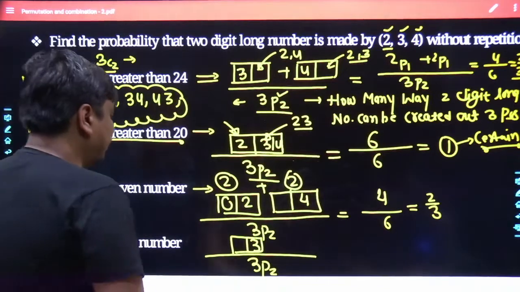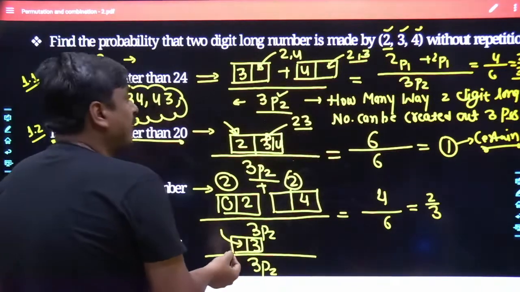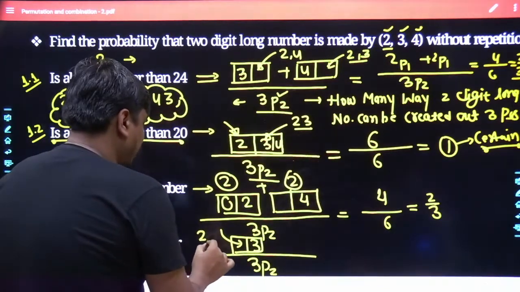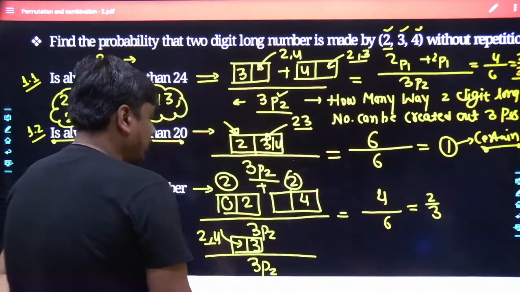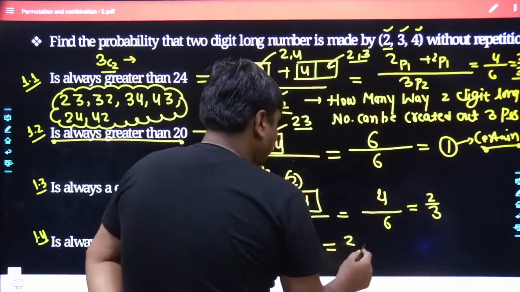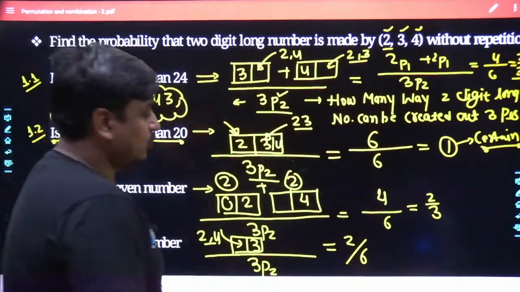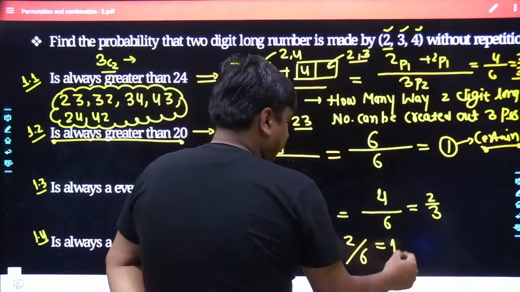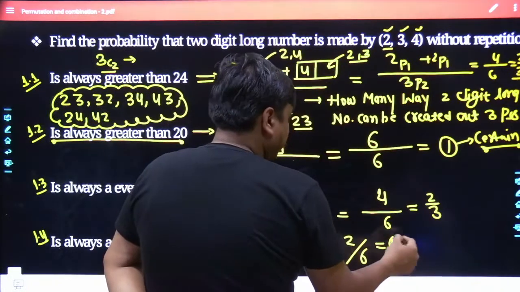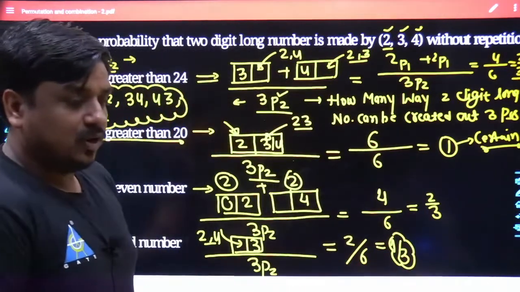So how many possibilities are left? This could be filled with 2, this could be filled with 4. How many possibilities do you have? 2 possibilities, or 2 events, are your favorable events out of 6. So the result found after doing this calculation is 1 upon 3.